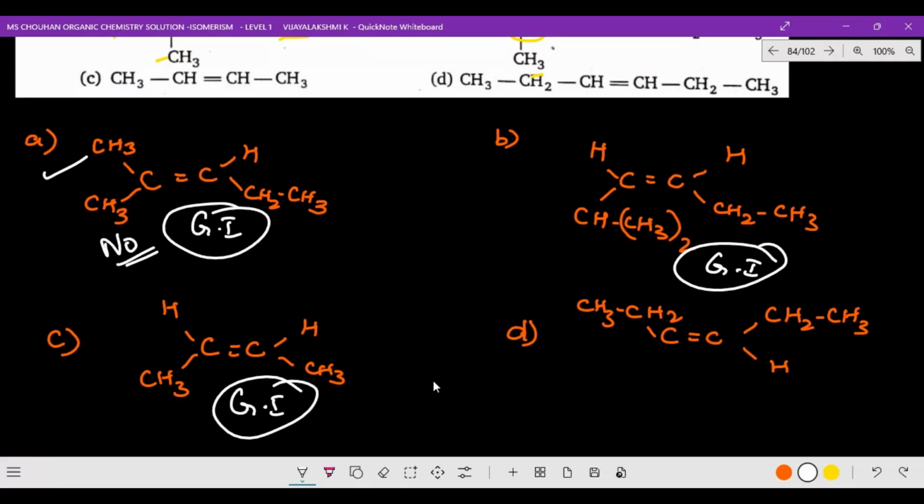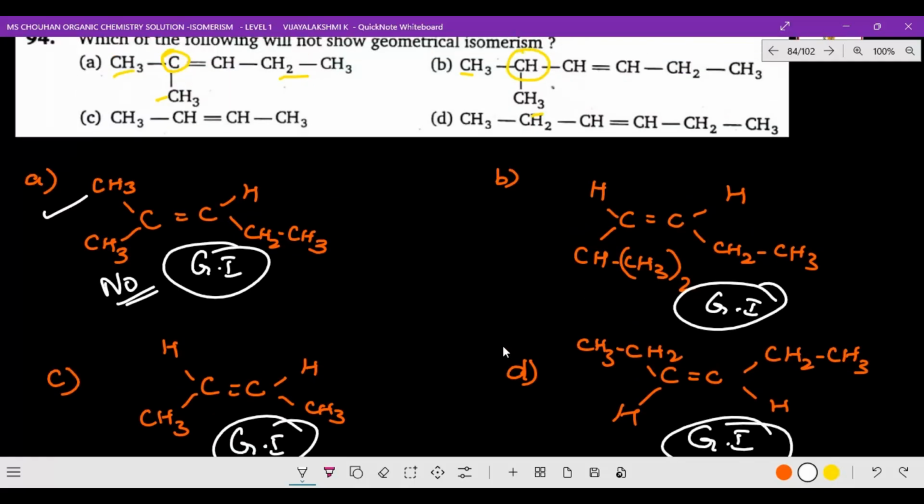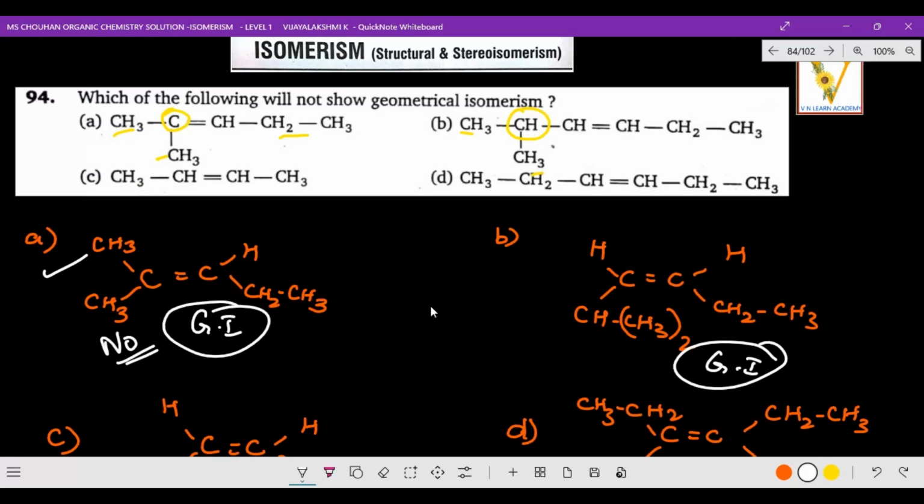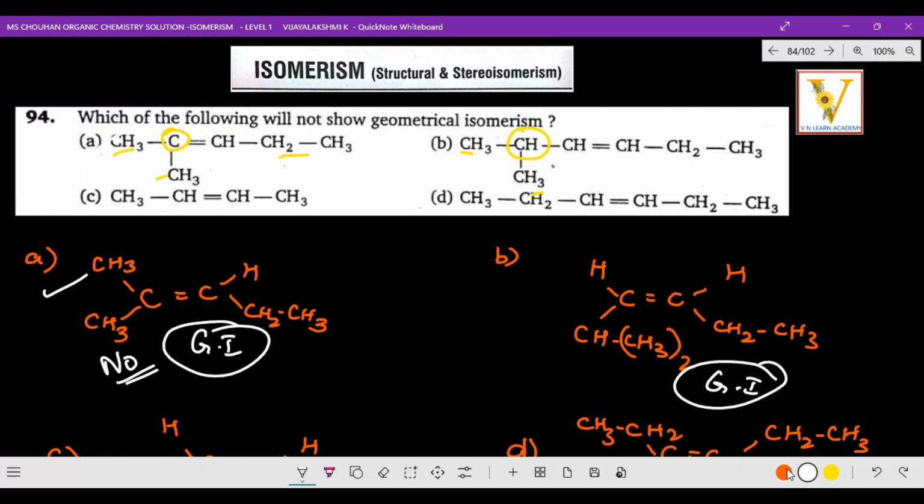And next, option D, CH3, CH2, CH double bond CH, CH2, CH3. Now here you see C double bond C, here CH2, CH3, CH2, CH3, here H and here also H. So here cis and trans, you can bring the same idea. So this also has GI, right? So all of these show GI; the one which will not show GI is option A. Hope you got clarity about this question. So A will not show geometrical isomers. Come on, let's go to the next question.